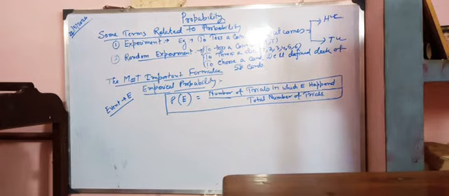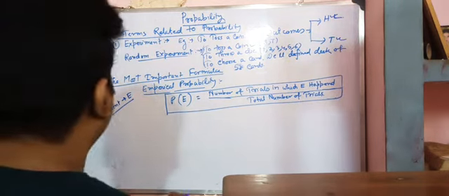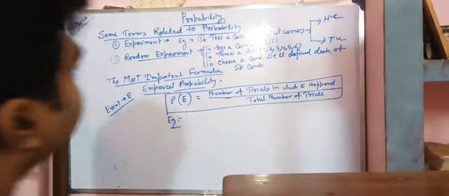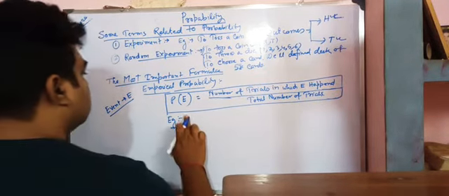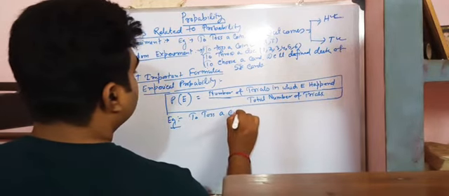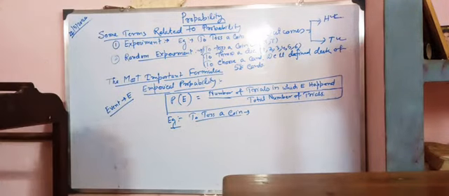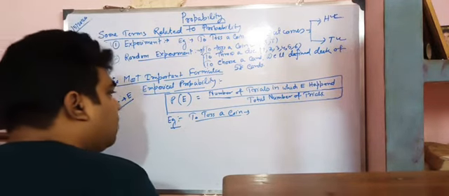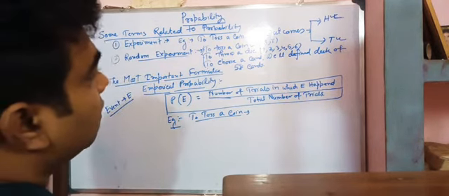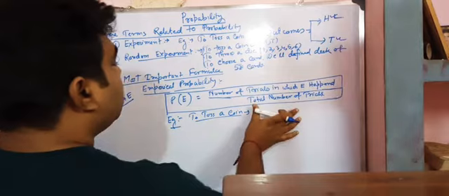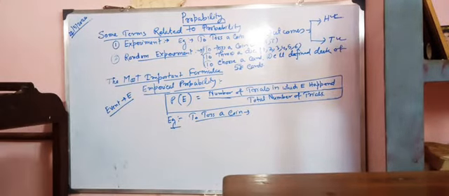Let us take one example. The example is to toss a coin. To toss a coin. Okay. So, tossing a coin, what should be my total number of trials? These are the trials. What should be my total number of trials? My total number of trials is 2.